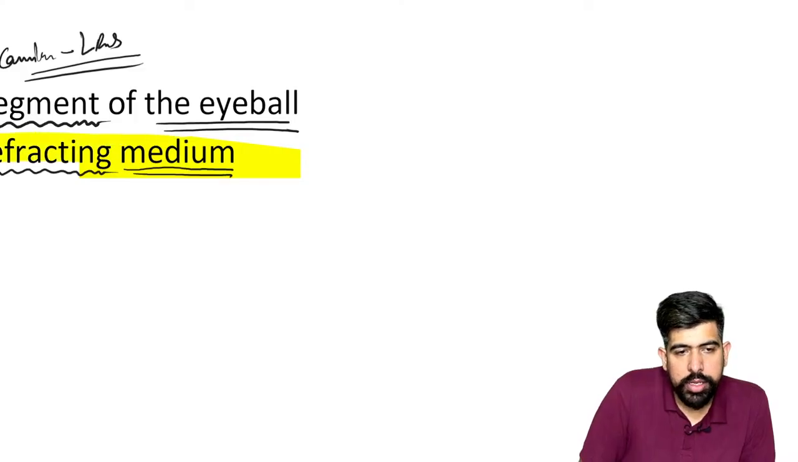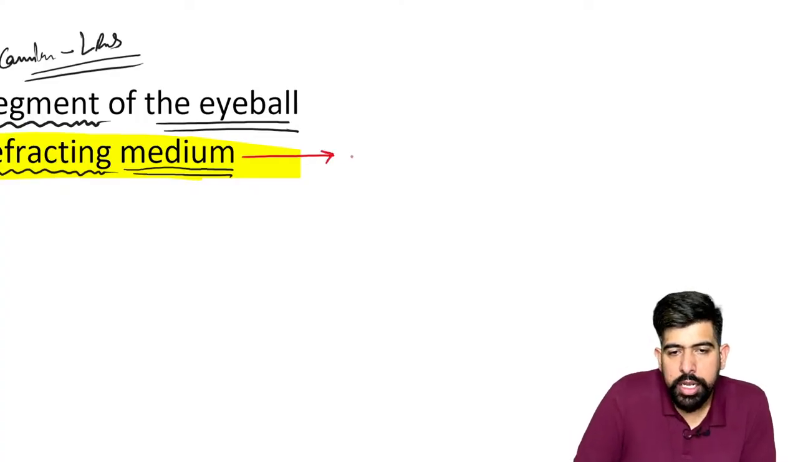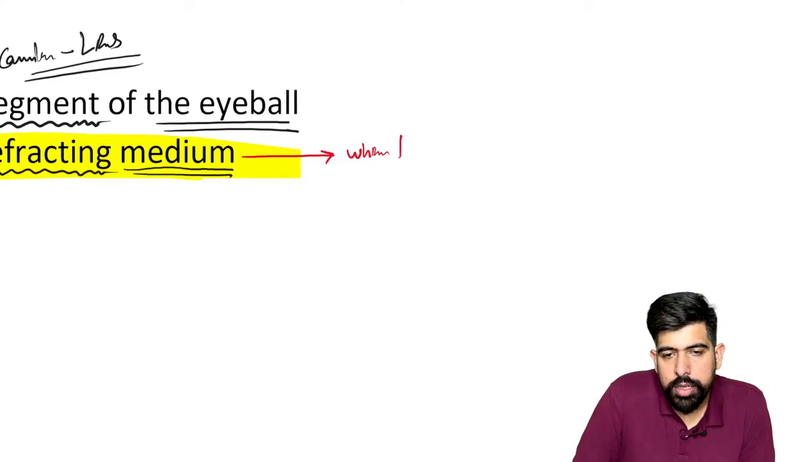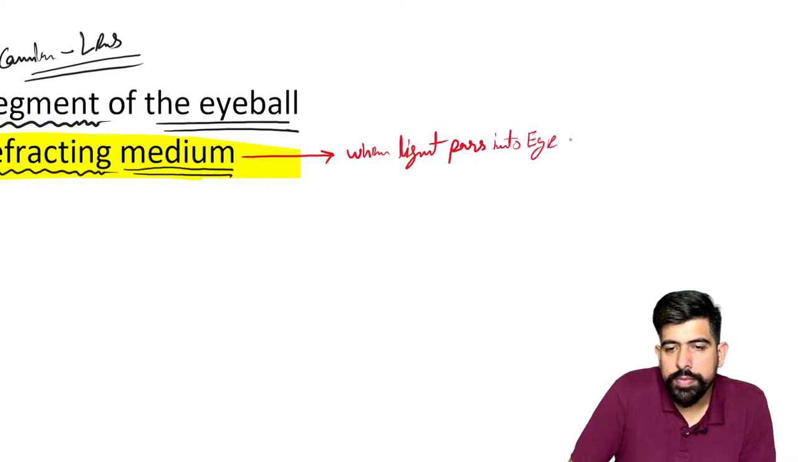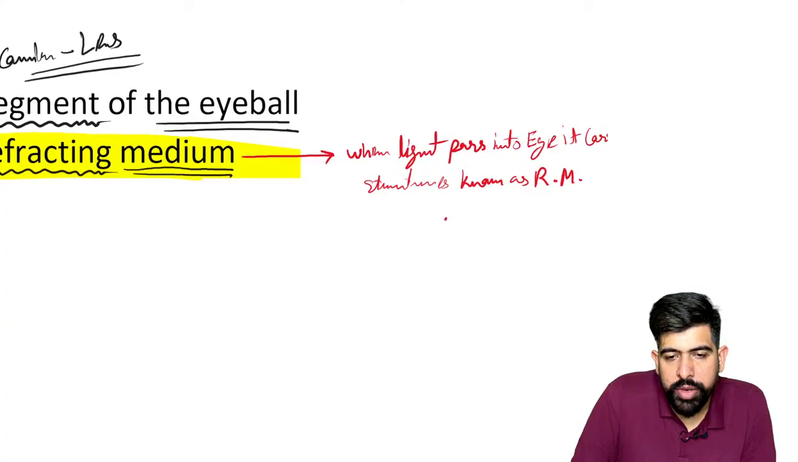Let's talk about it. What is important about the refractive medium is that when light passes into the eye, it crosses the structures known as refractive medium. And guys, please remember about it. You have to remember, we have the four refractive mediums.